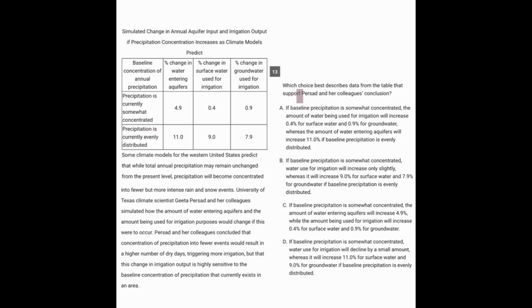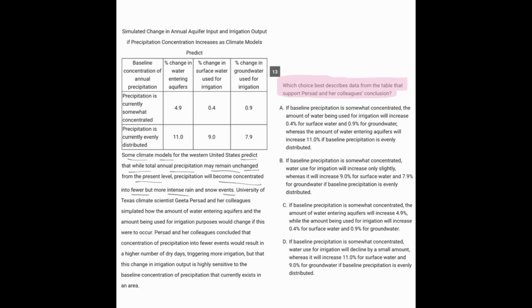On number 13, we'll start with the prompt, like we always do whenever possible. Which choice describes data from the table that supports the conclusion? So what is the conclusion? Let's start reading. Some models predict that while the total annual precipitation may remain unchanged from the present level, it will become concentrated into fewer but more intense events.